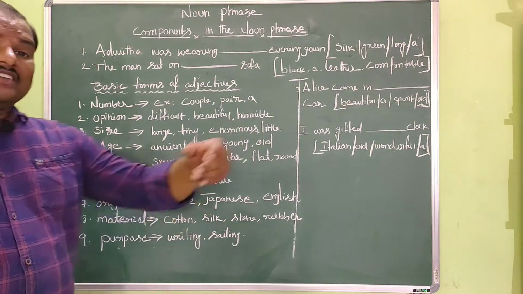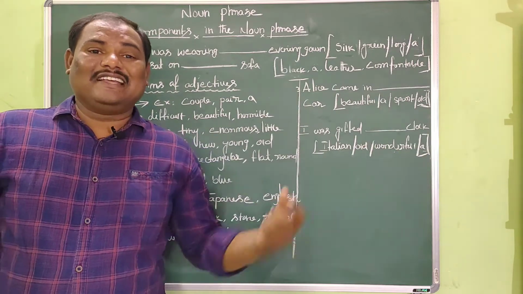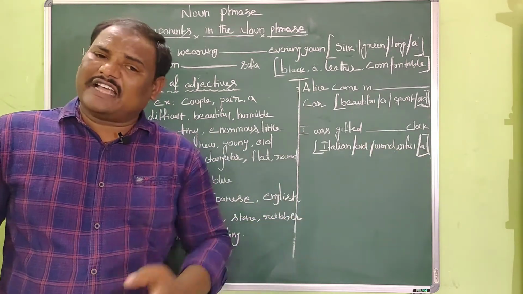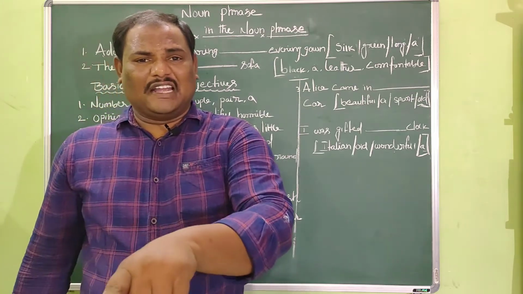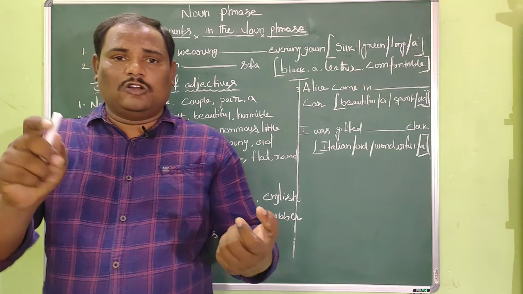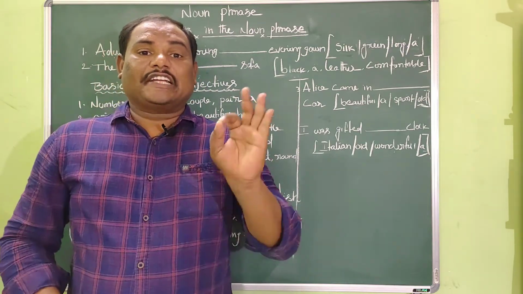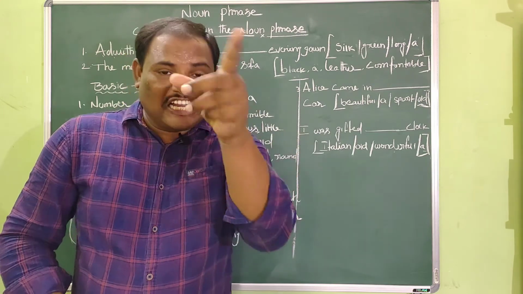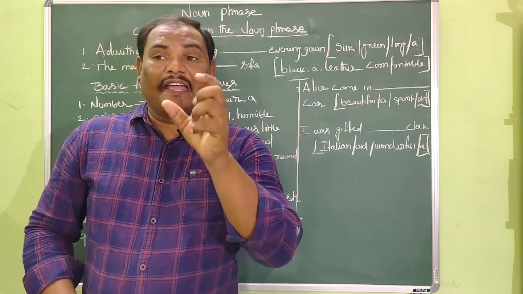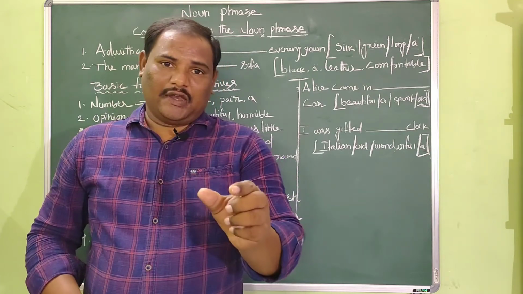So if I say silk saree, the woman is wearing a silk saree. What kind of saree is it? Silk saree. So silk is a word which is providing extra information about the noun saree. It becomes an adjective, and particularly it comes under material adjective because it explains with what the saree is made.